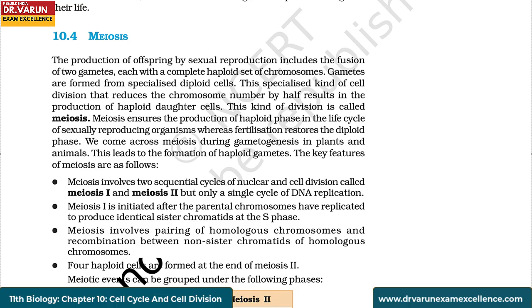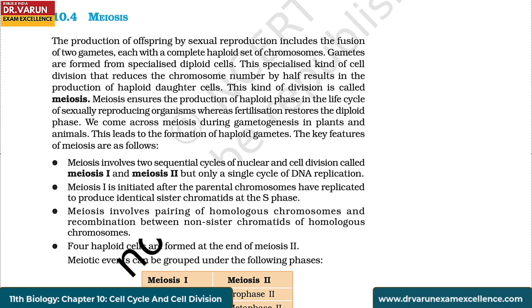Meiosis. The production of offspring by sexual reproduction includes the fusion of two gametes, each with a complete haploid set of chromosomes. Gametes are formed from specialized diploid cells. This specialized kind of cell division that reduces the chromosome number by half results in the production of haploid daughter cells. This kind of division is called meiosis.